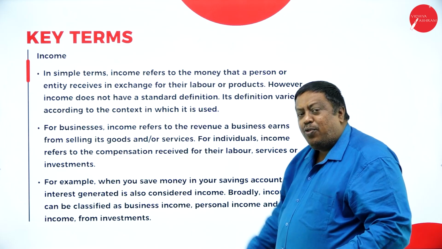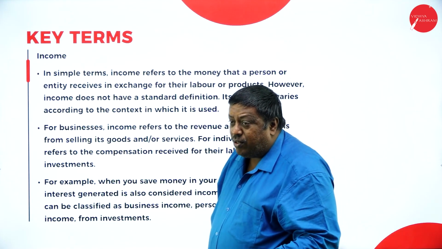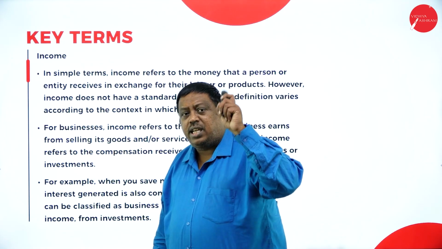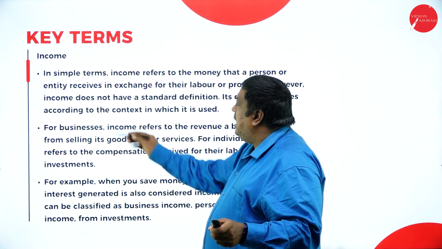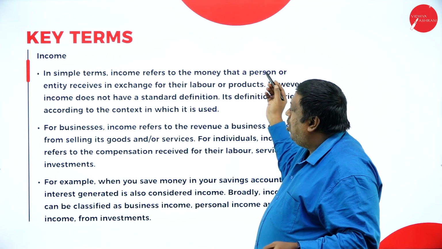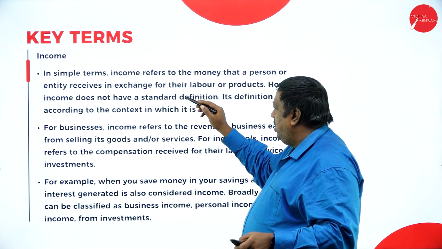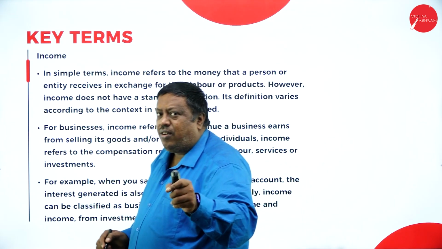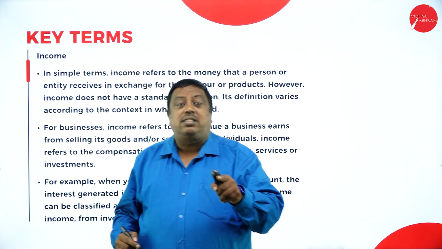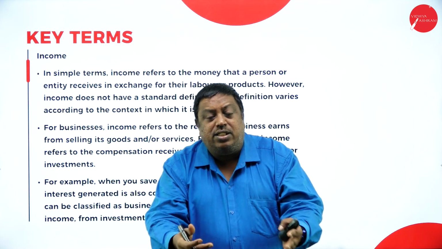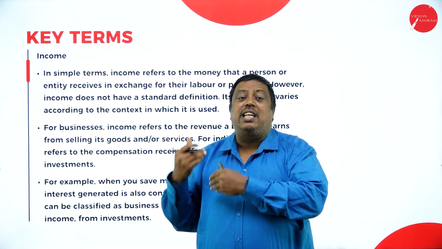The key terms we have here, as I was saying to you, the word income. Income is a major key term in economics. In simple terms, income refers to the money that a person or entity receives in exchange for their labor or products. It is clear that income means, for example, I'm working here and the institution is paying me money. So that is the income for me.